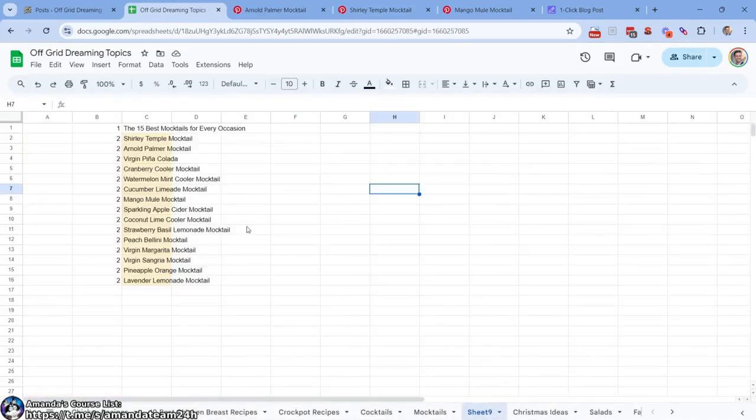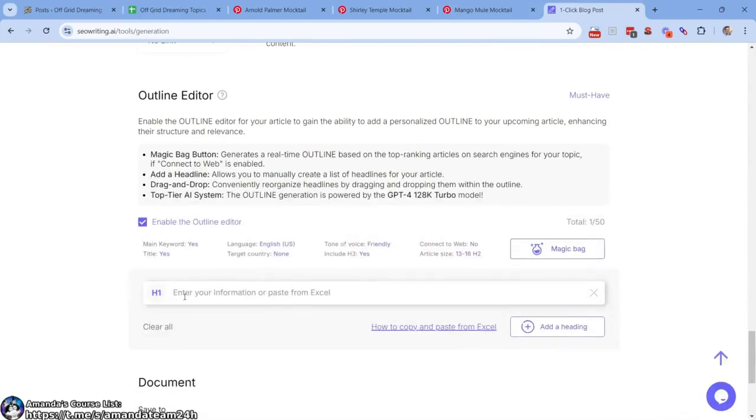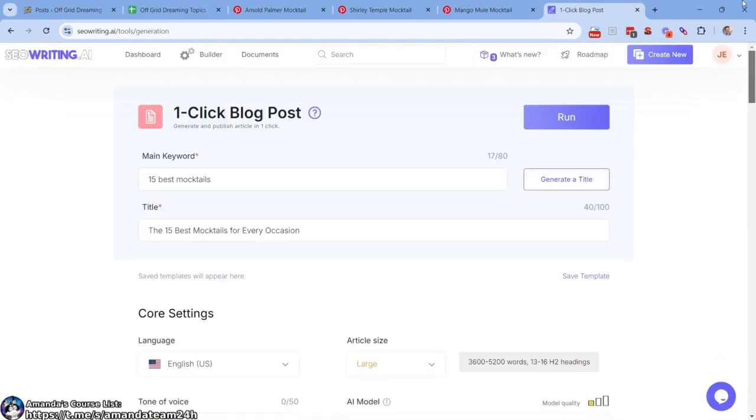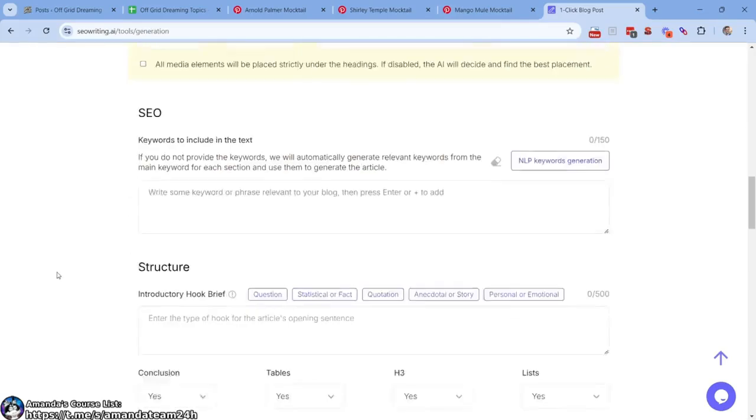So in order to do this correctly, what you need to do is grab your titles, right? You're going to see how this works in a second. We're going to copy all this. The B column right now is for the H, the header. 1 is the title: 15 best mocktails for every occasion, and then here's all of that. It should make sense in a second. So we're in SEO writing.ai. My main keyword, 15 best mocktails. The title is 15 best mocktails for every occasion. And this is an evergreen type of title. It's not tied to Christmas or Thanksgiving or dinner or morning. It's just for every occasion.